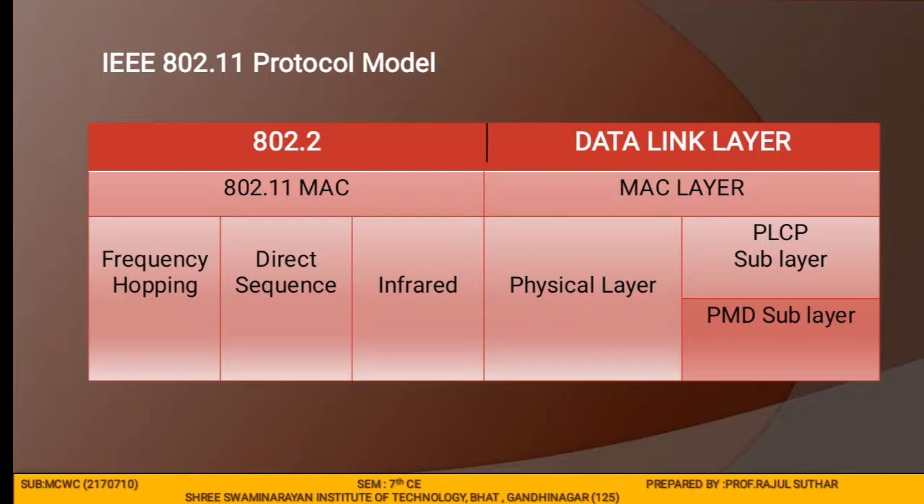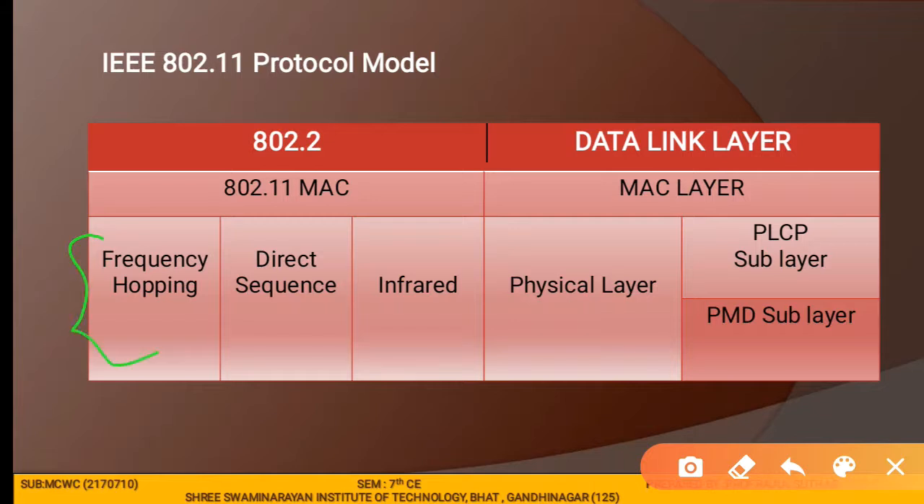So you can see in the figure, two layers are used. First one is the physical layer, and the second one is the MAC layer. The architecture of the physical layer comprises two sub-layers. First one, the physical layer convergence procedure, PLCP, and second one, the physical medium dependent, PMD.